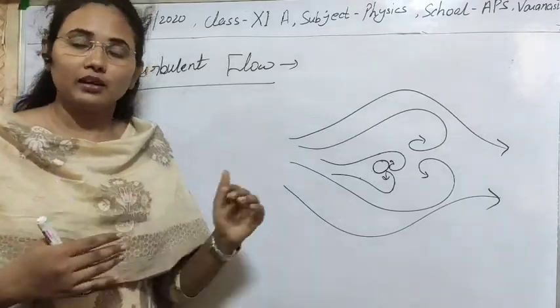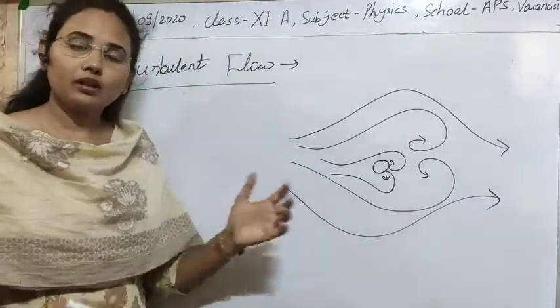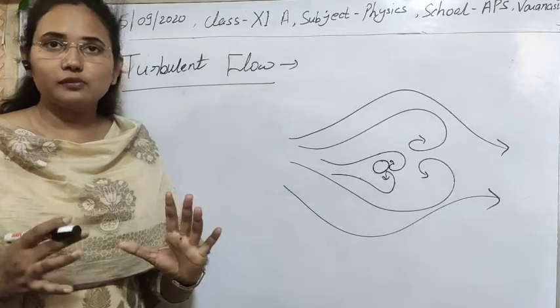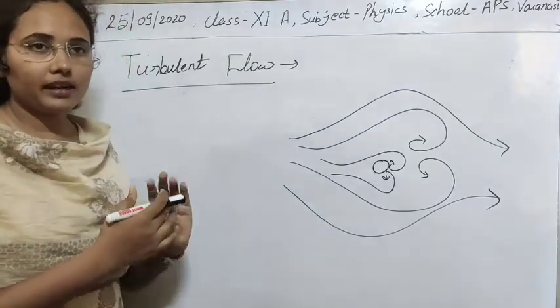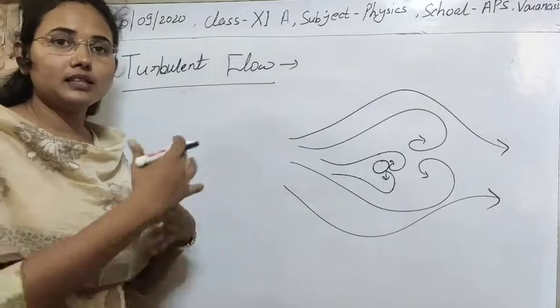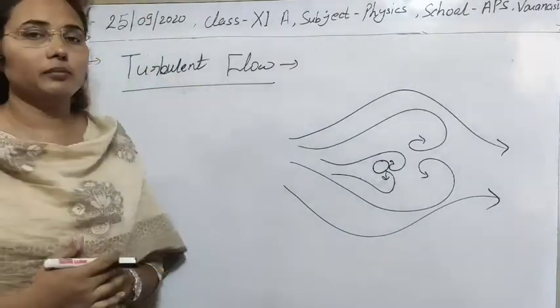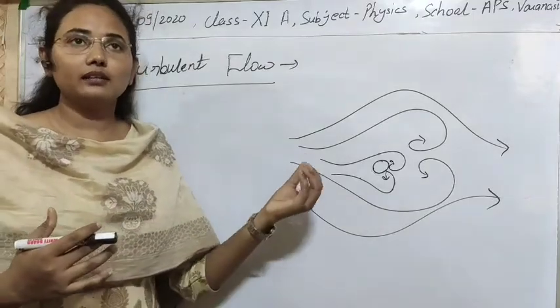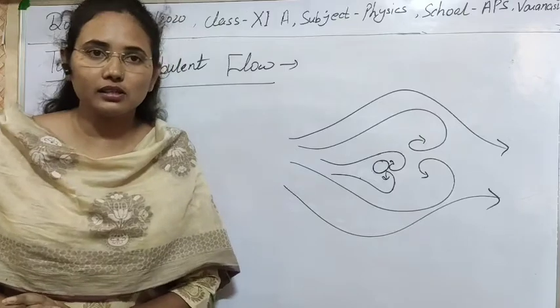There is a disturbed motion observed with time. So if such motion is observed in a liquid, it means that the velocity of the particle is changing continuously with time. Such flow is known as turbulent flow, and the condition is that the velocity becomes greater than the critical velocity.